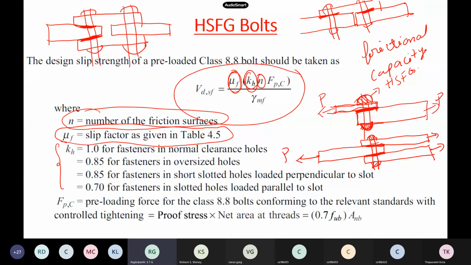And Fp,C is the preloading force, which is calculated as the net area at the threads multiplied by the proof stress, so 0.7 times Fub, the ultimate strength, times the net area at the threads. All these formulas are given in the code. Substitute, and you will get the design slip strength of this HSFG bolt, that is, the frictional capacity.